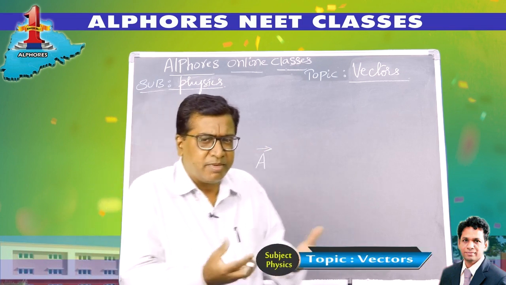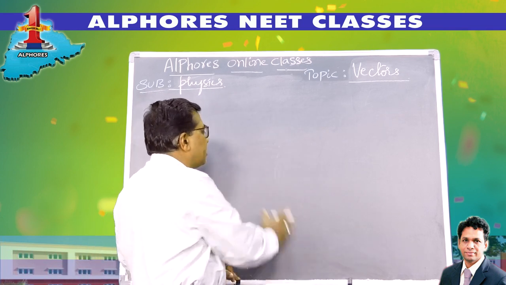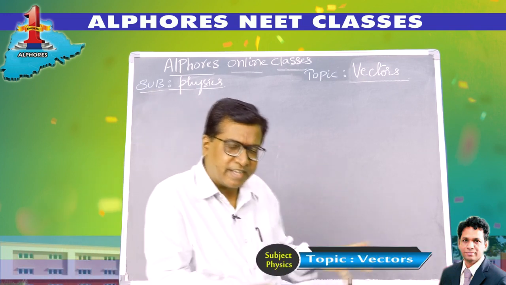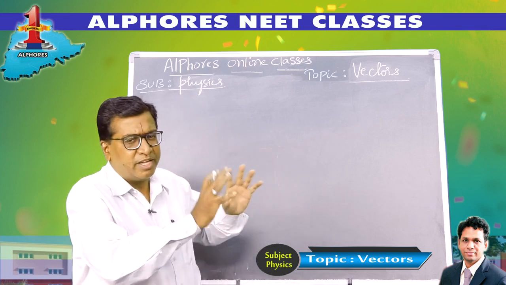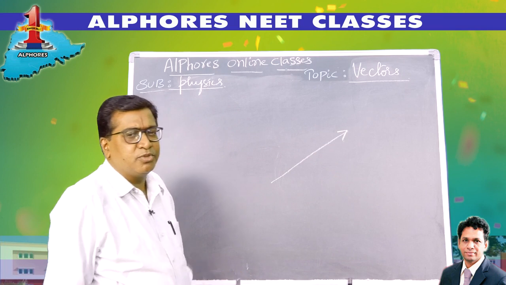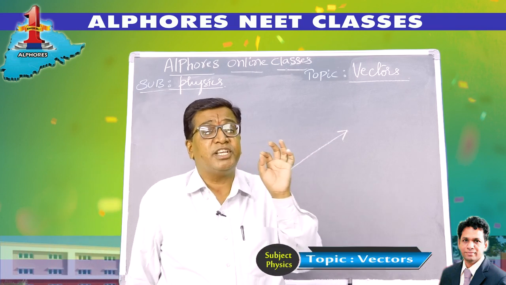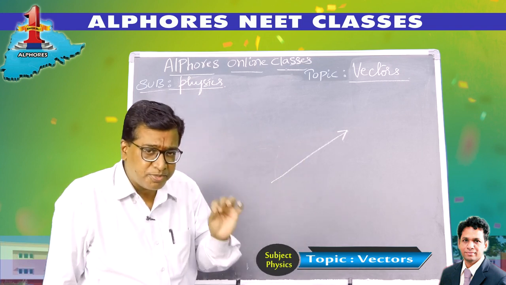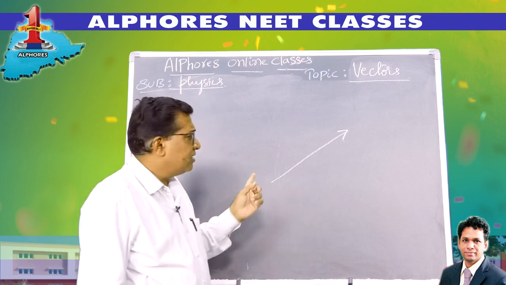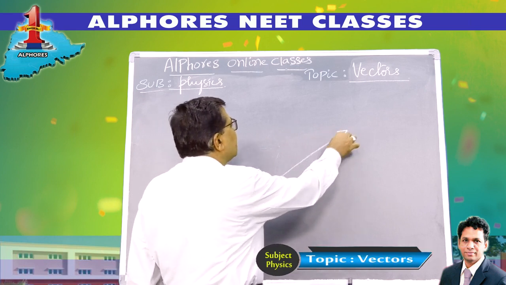And how do you represent them with respect to our subject? We can represent them by three methods. First, pictorial representation: a picture form. I represent a vector by a line segment. The length of the line segment gives you the magnitude of the vector. The magnitude of the vector is the absolute value of the vector, which is always positive, and of course it's a scalar, a mere number. The length of this line segment gives you the magnitude of the vector, and the arrowhead gives the direction.